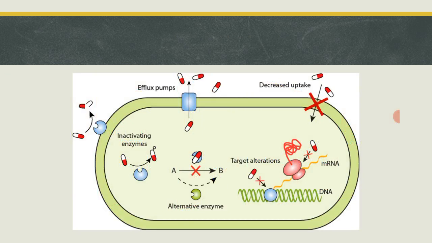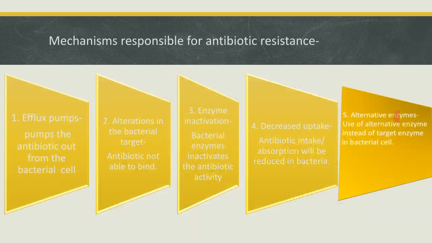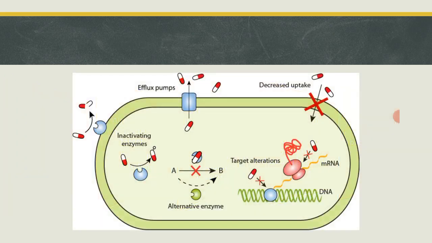Now the fourth mechanism we will see is the decreased uptake. You can see in the right hand side, topmost, the decreased uptake. Antibiotics are trying to enter into the cell, but the cell is not allowing the antibiotic to enter. They will decrease the uptake of the antibiotic.